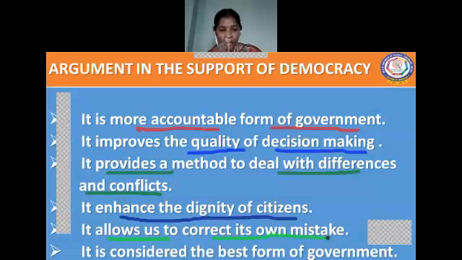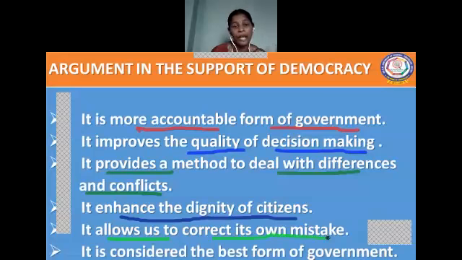So listen here, children. How does democracy allow us to correct our own mistakes? First of all, we can't say that democracy won't commit any mistakes, or that it is a perfect government. No other form of government can guarantee that mistakes will not be made in their government.